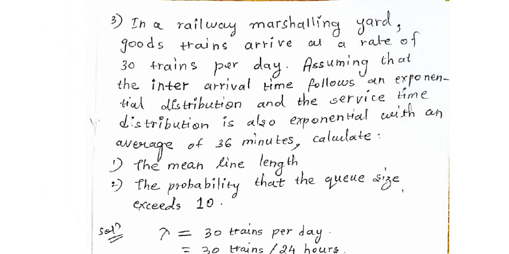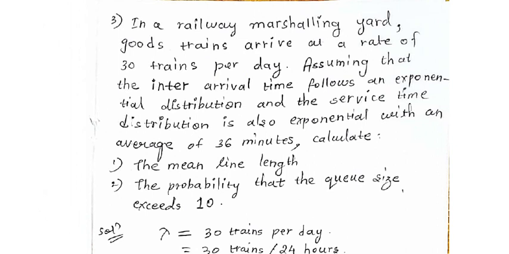Calculate the following. There is no restriction mentioned, so the D value is infinity, it is first come first serve basis, and there is only one service provider, so it will be 1. So it comes under model 1.